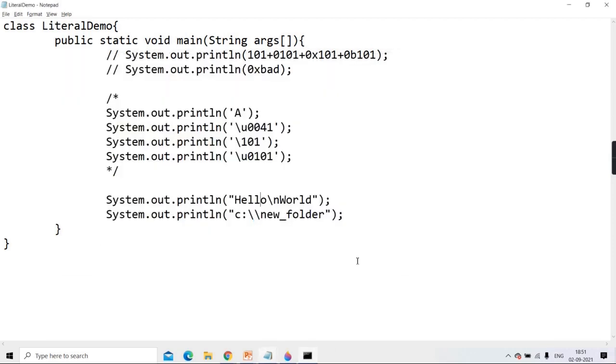Tell me, instead of \n, if I put \r, will it go to the next line or the beginning of the same line? \r means beginning of the same line, and on that it will overwrite world. So what you will be able to see, hello world on two lines or only the word world?